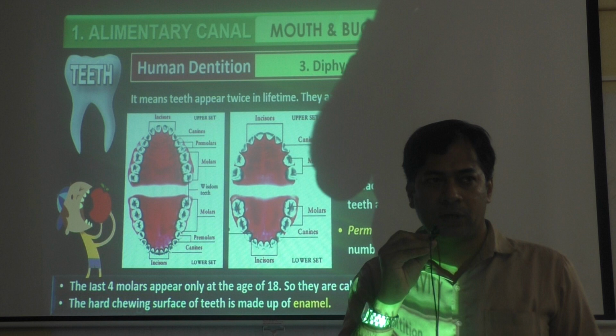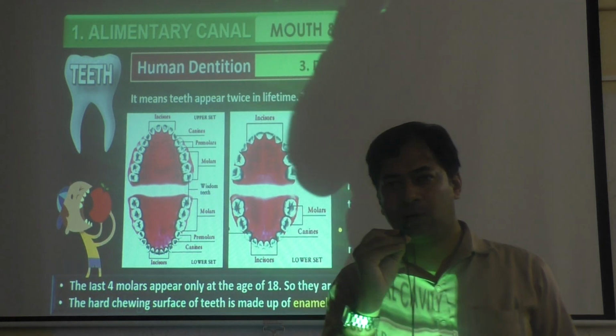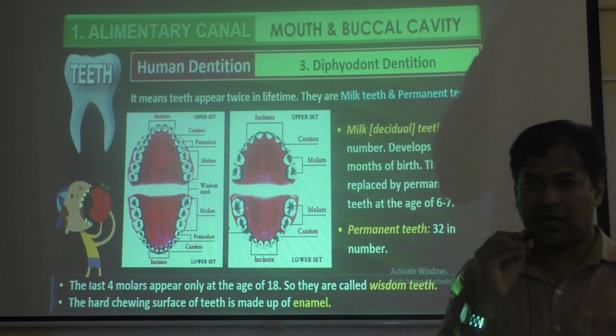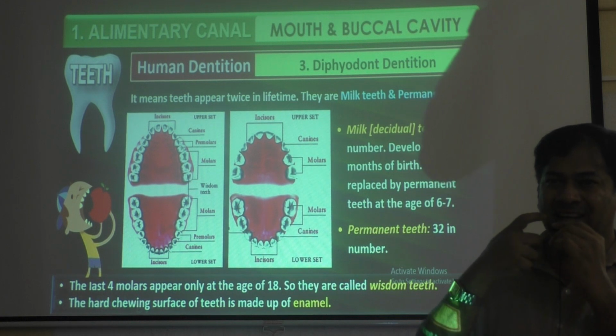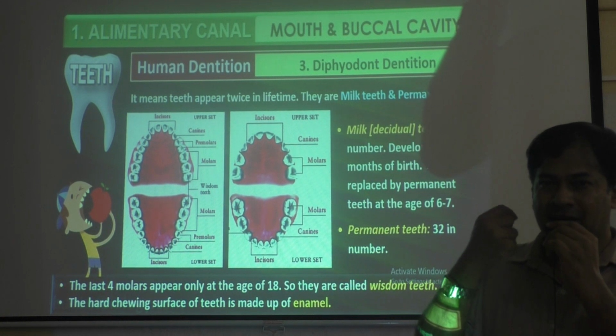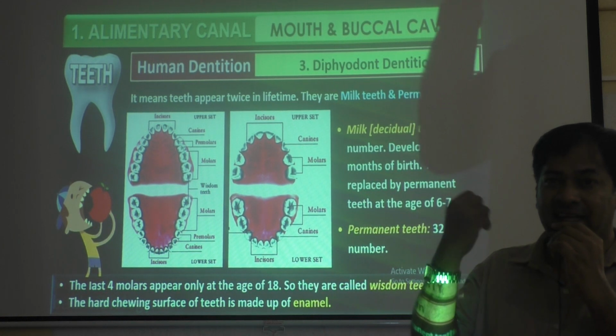Sometimes the enamel coat will be damaged. The enamel coat goes and it becomes dark there, a black colored area. That is called dental caries.